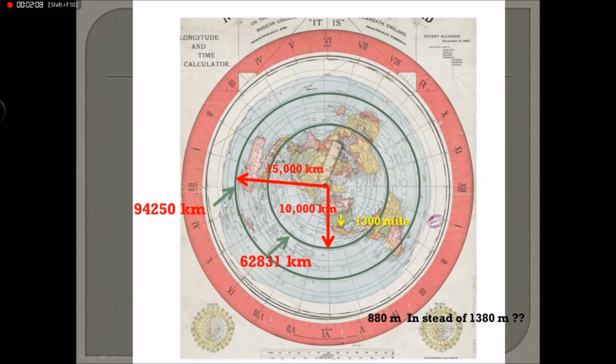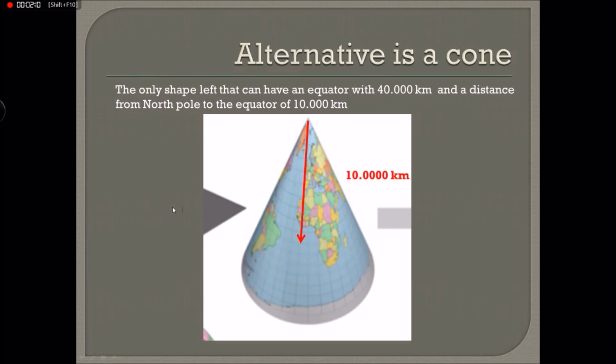So the alternative, as I said, the alternative shape is a cone, because that is where you can have, let's say here, a circle around the equator, where from the center of that cone to the outer rim here, you can have 6,000 kilometers and have a circumference of 40,000 kilometers and have a 10,000 kilometer distance to the North Pole.